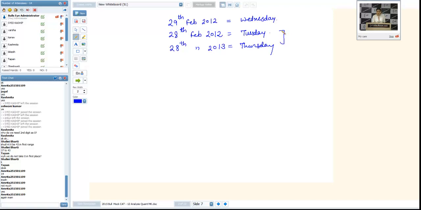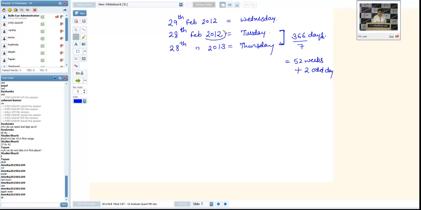Because if you are completing this year, you will get 366 days. Now, if we divide 366 by 7, we will get 52 complete weeks plus 2 days extra. They are known as 2 odd days. That's why we are adding 2 to Tuesday. That's why we are getting Wednesday, Thursday. Is it okay?